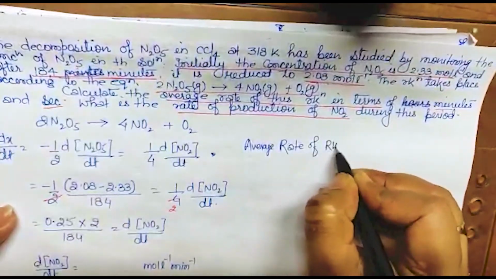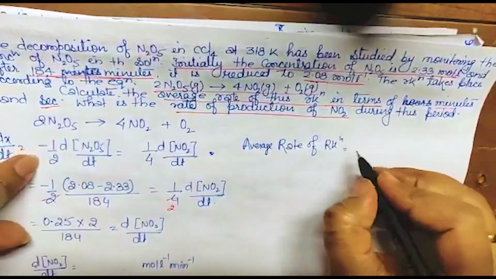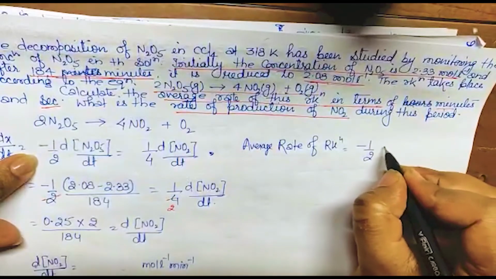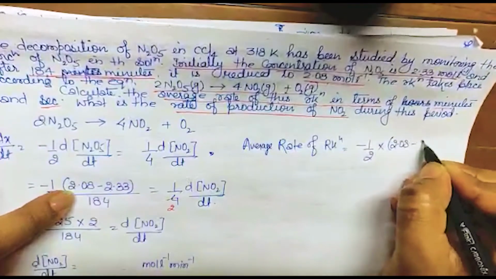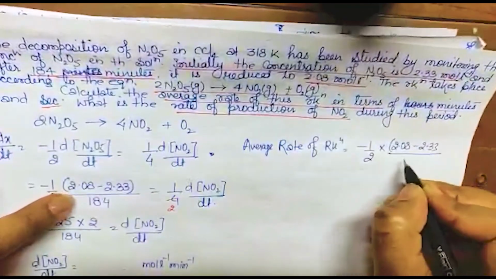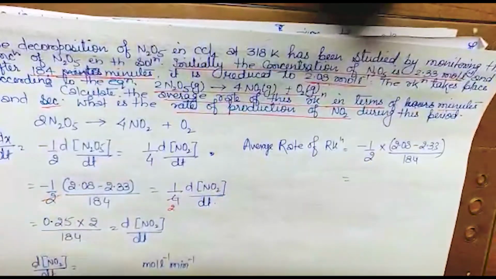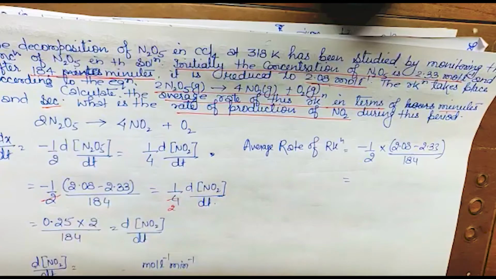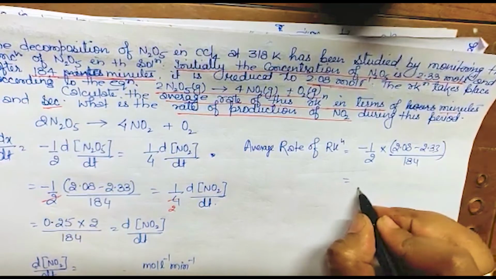we know that I have told you, change in concentration. So the rate is equal to minus 1 by 2, and the change in concentration, that is final minus initial, 2.08 minus 2.33 upon 184. So you will calculate this and you will get the value. This is your NCERT example question. So you can calculate it and you will find the average rate of reaction.